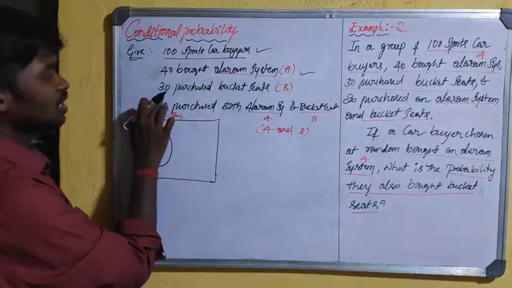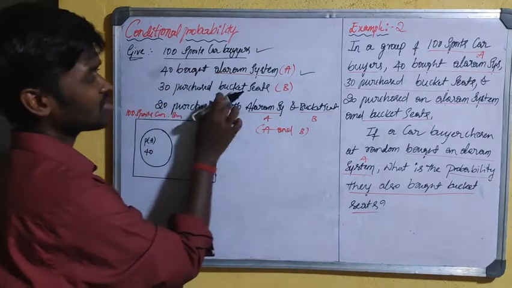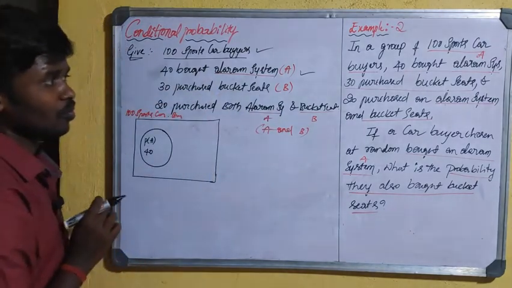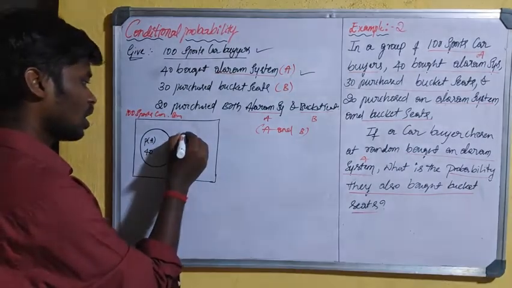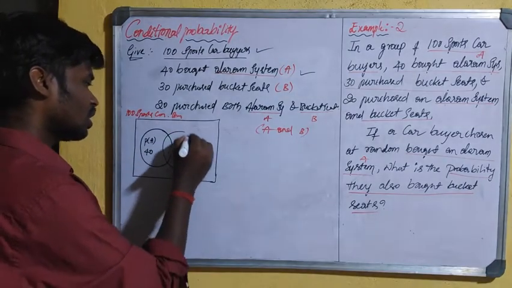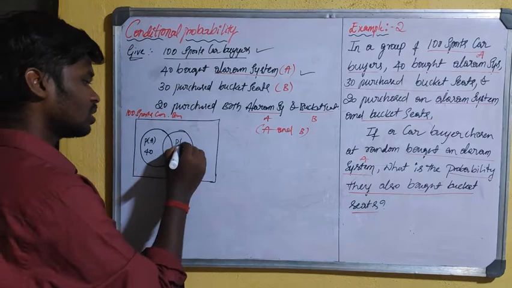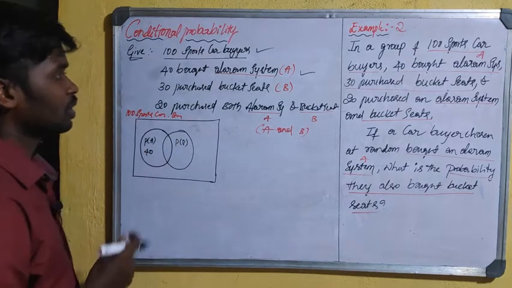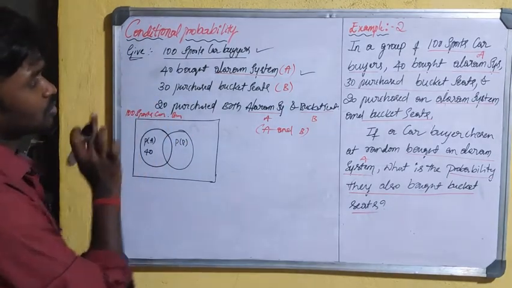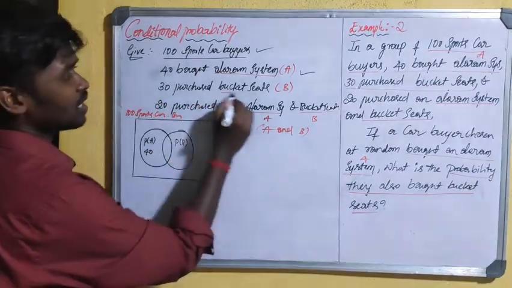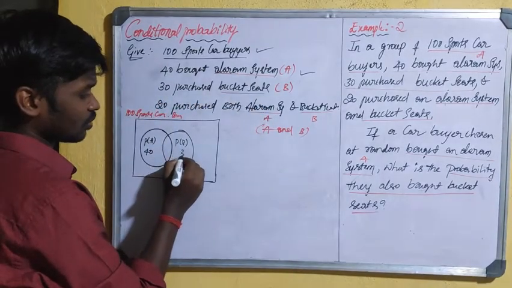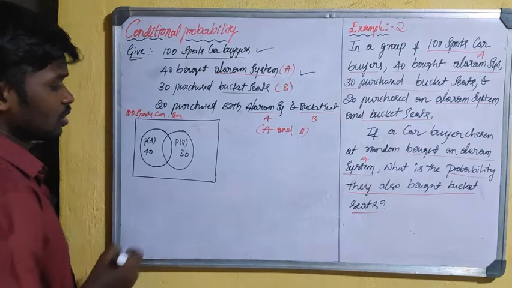Next, 30 sports car buyers purchase the bucket seats. Okay, so assume this event is the probability of B. So how many sports car buyers purchase the bucket seats? That is 30.